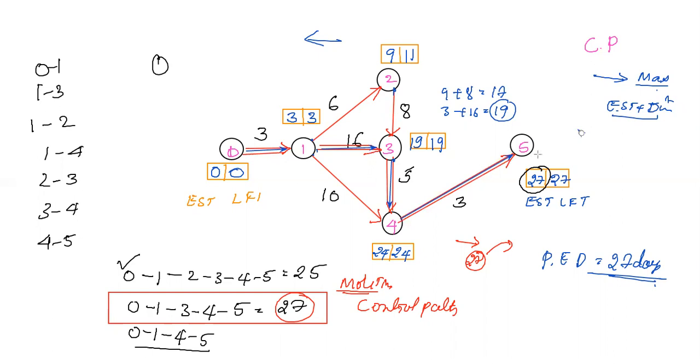The network diagram is done, and we calculated EST and LFT. So the project expected duration is 27, and the path which gives you that same 27 value will be the critical path. So we identified the critical path. The critical path is 0 to 1, 1 to 3, 3 to 4, 4 to 5. And if they ask for the critical activities, you need to write down the events like 0, 1, 3, 4, and 5. So these are the node events. These are the critical events.